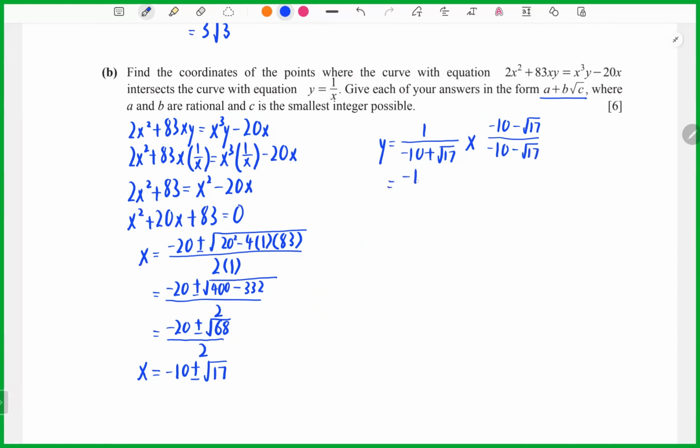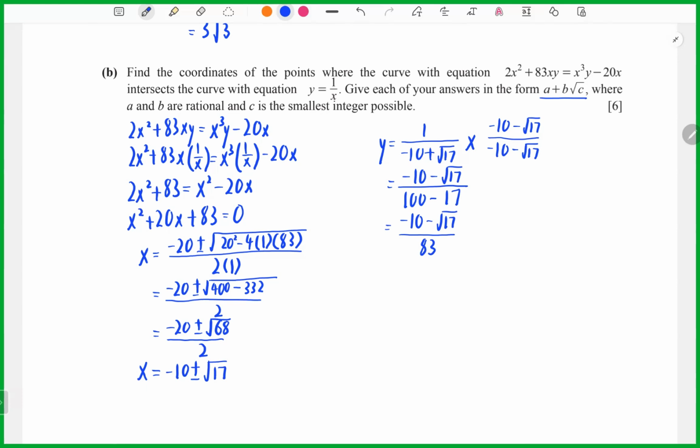So here you will get negative 10 minus root 17 over, here you will get 100 minus 17, which is 83.